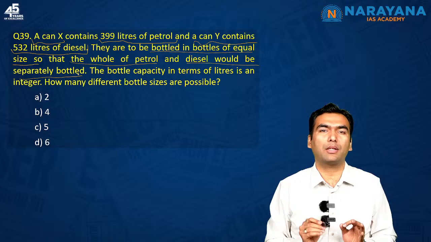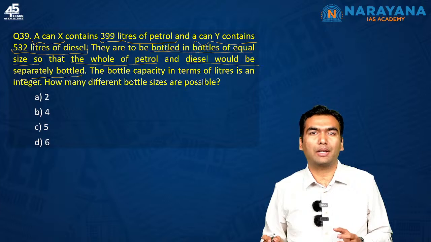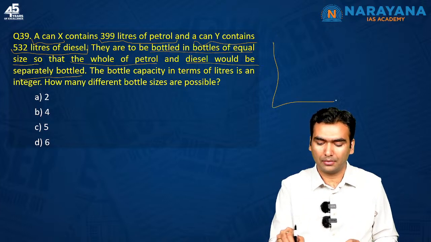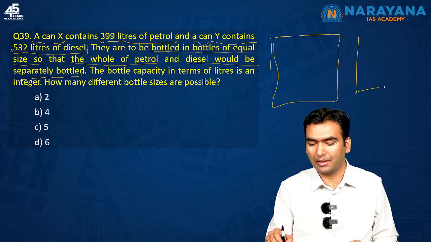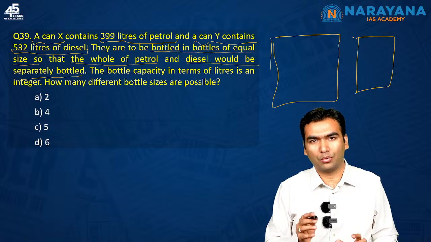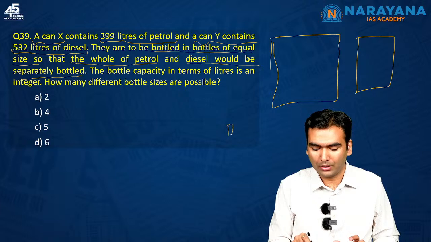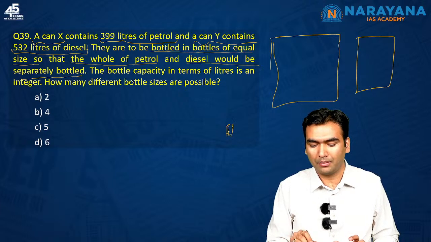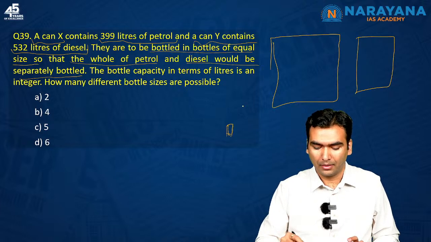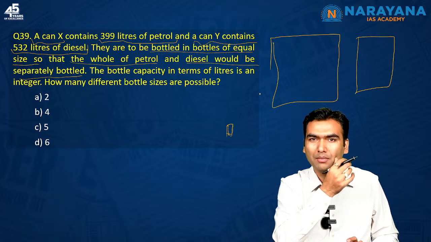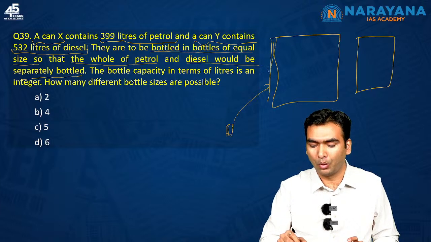So this is a classic question of HCF. Whenever we study where is the utility of HCF, the utility is that if you have a huge quantity, like you bought something in bulk, now you want to sell it in retail. There are two different quantities bought in different sizes. Now you want to bottle them in small bottles of the same size so that the whole quantity can be packed. So effectively you have to find out the maximum size of the bottle whose multiple is both these cans.